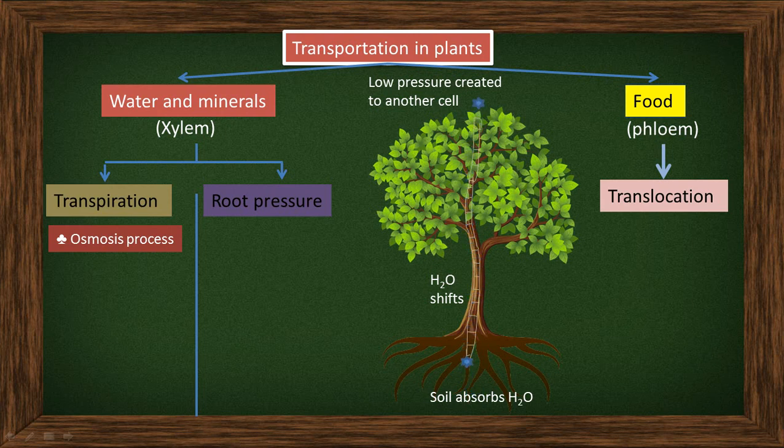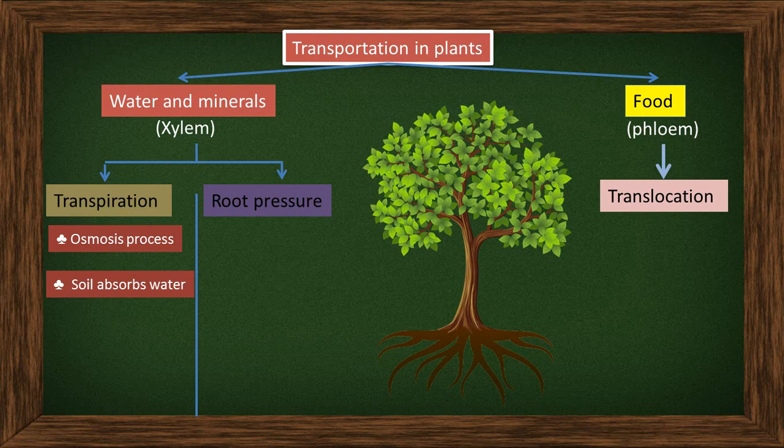This process is repeated. Soil water is absorbed by the root, and the water flows from down to up. This is the process of transpiration.